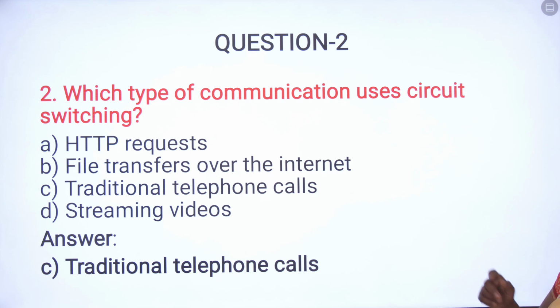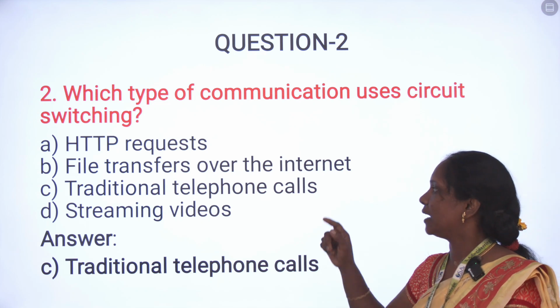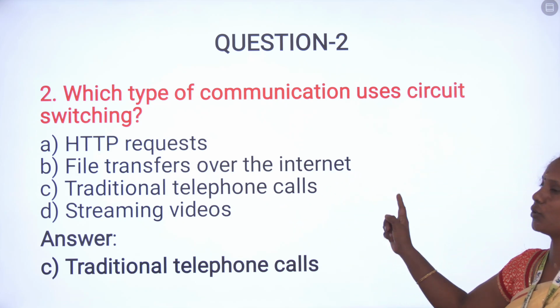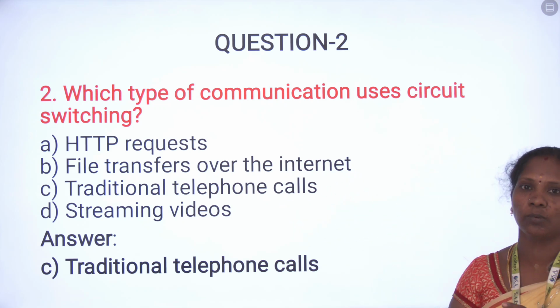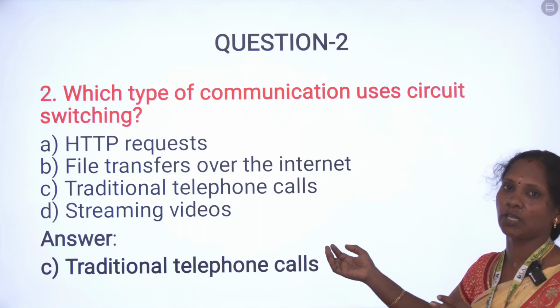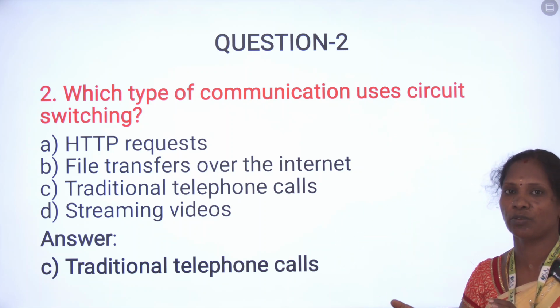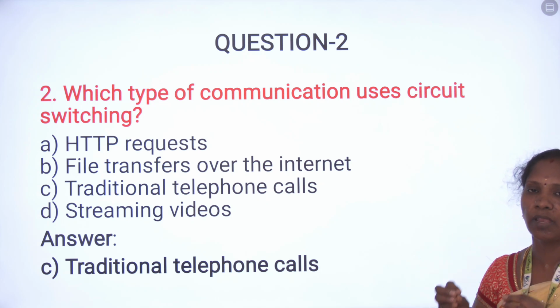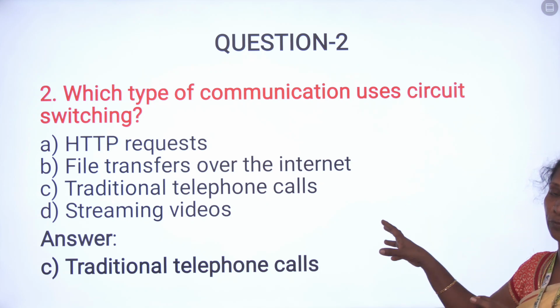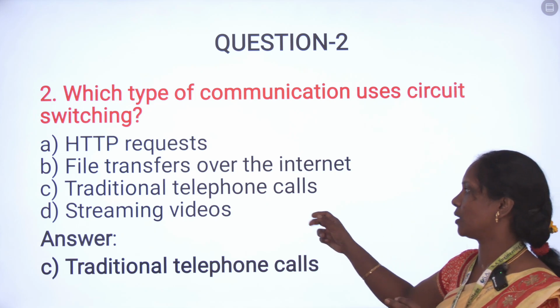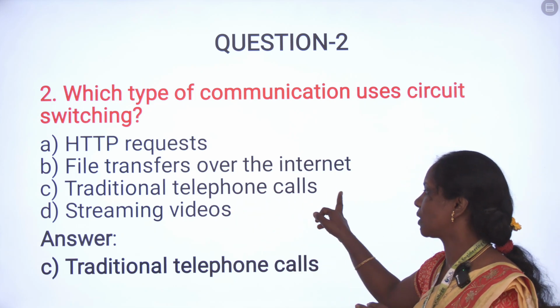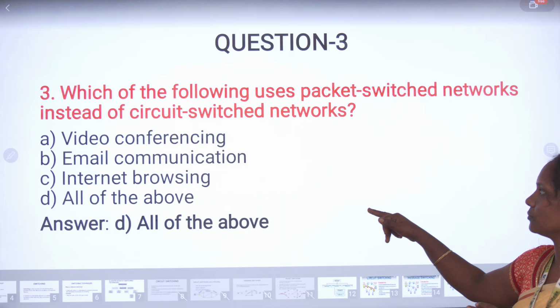Second one: which type of communication uses circuit switching? The answer is traditional telephone calls, because in our first topic, circuit switching is telecommunication data transfer from source to destination. It is mainly focused on telephone calls and the telephone network. So the answer is traditional telephone calls.